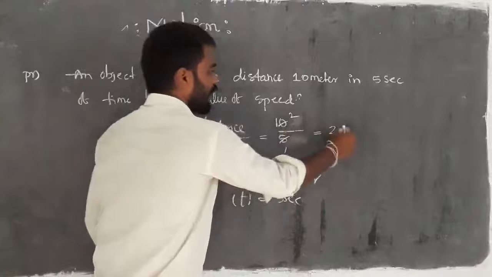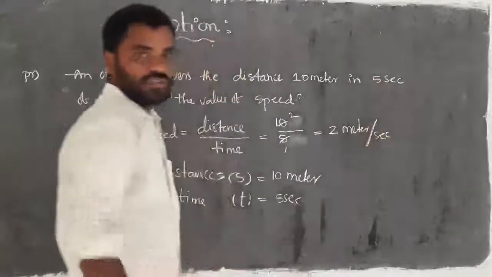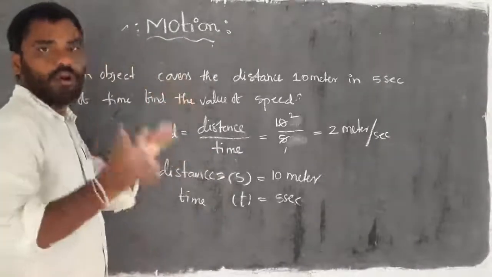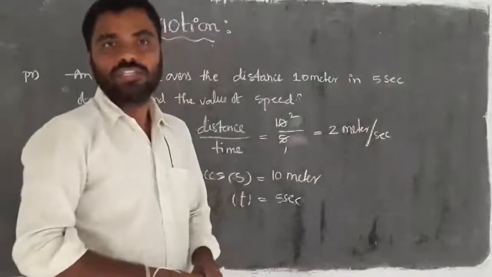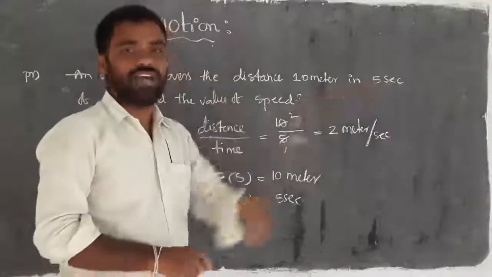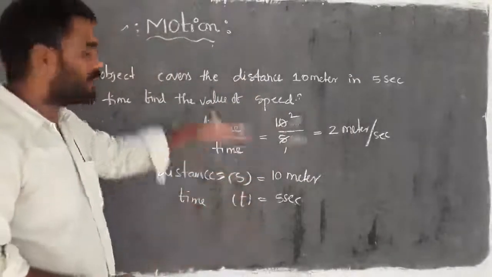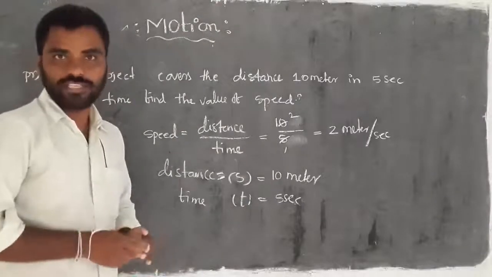Then you write the unit, meter per second. That indicates the speed of the particular object is 2 meters per second. It means in every 1 second it can travel 2 meters of distance. So this is the calculation, the process to solve the problem. Have you got clarity?